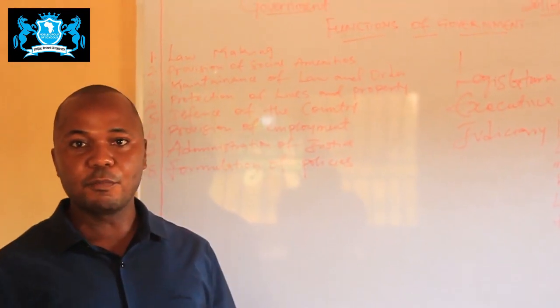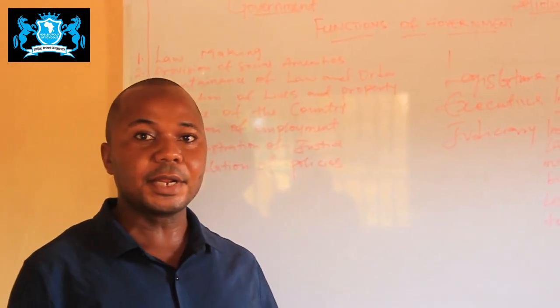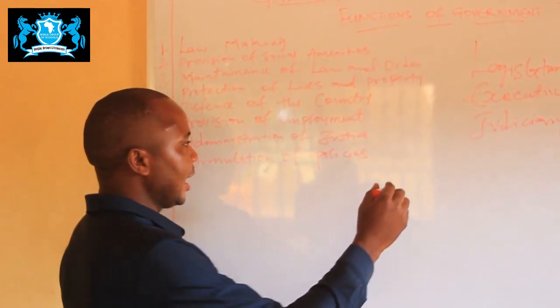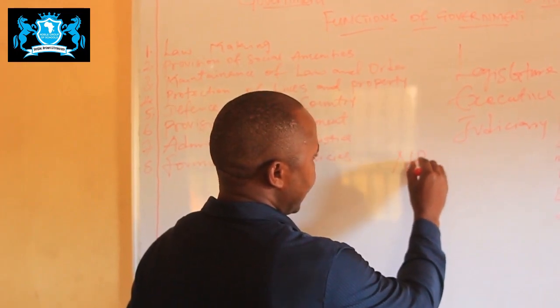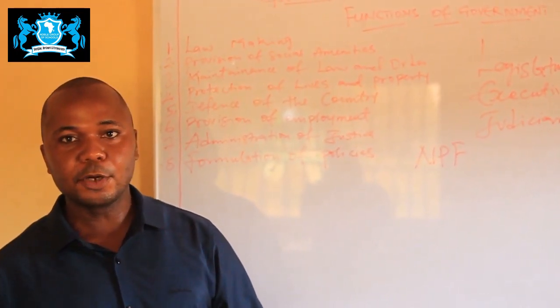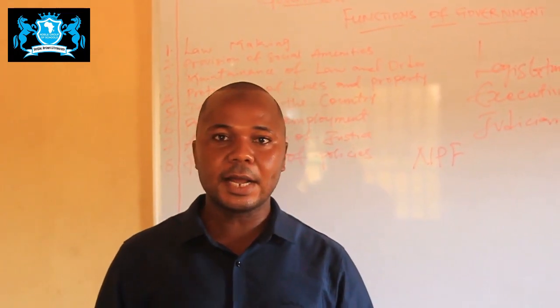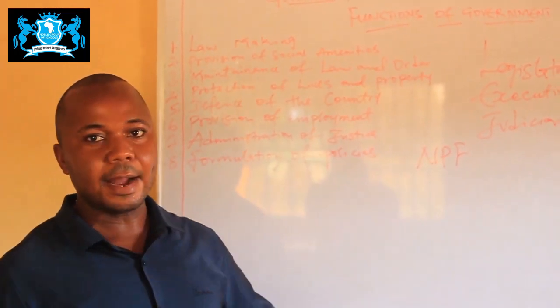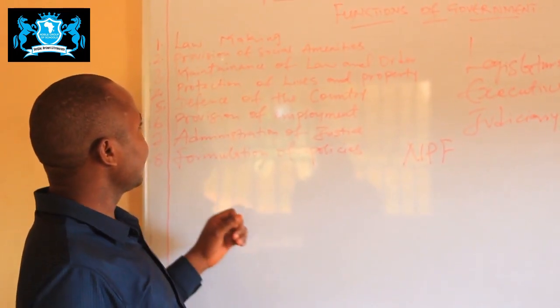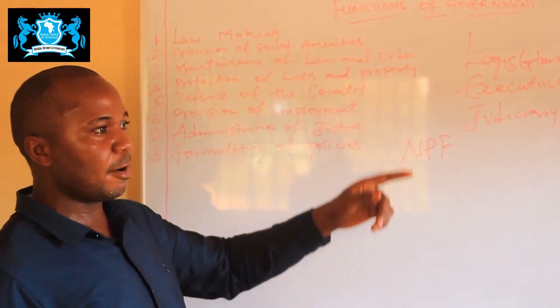Number three here we have the maintenance of law and order. It is the function of the government to make sure that the laws which they made are maintained. This they do by putting in place the NPF. By NPF we mean the Nigerian Police Force. It is the Nigerian Police Force that makes sure that the laws and orders made by the executive are properly maintained. Then we have number four here, protection of life and property.